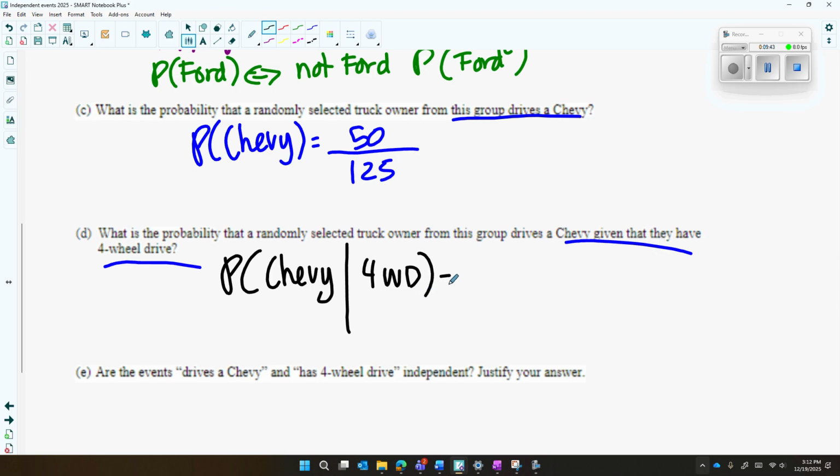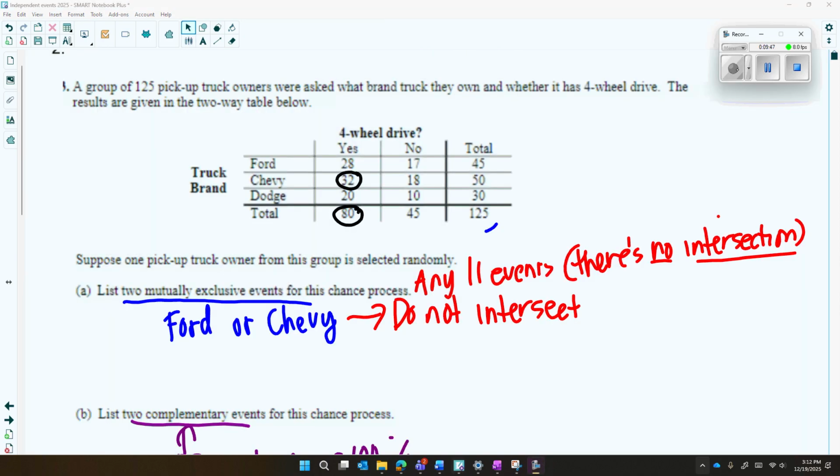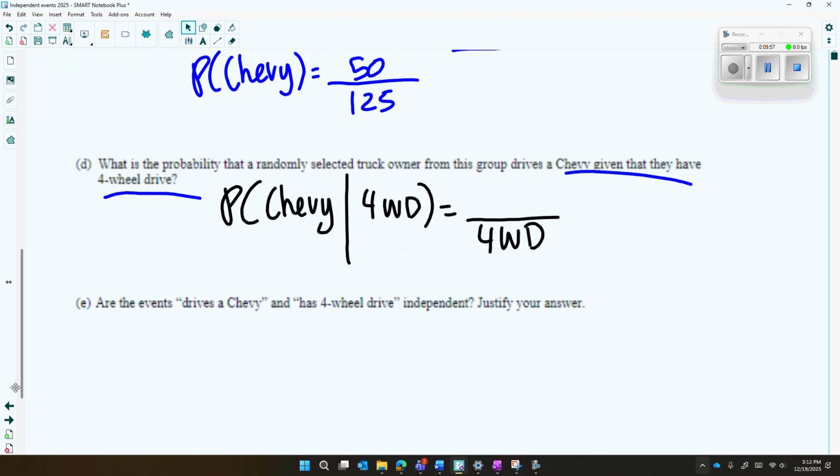All right. So find this now. Stop the video and do this. Okay, so for this one, I'm hoping you went to the yes, which is four-wheel drive, and out of the four-wheel drive, which is 80, there's 32 Chevys out of 80. So it was 32 out of 80. The total four-wheel drive restricts the denominator, and this is Chevy and four-wheel drive.